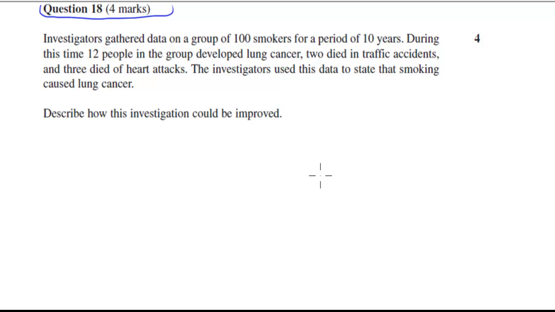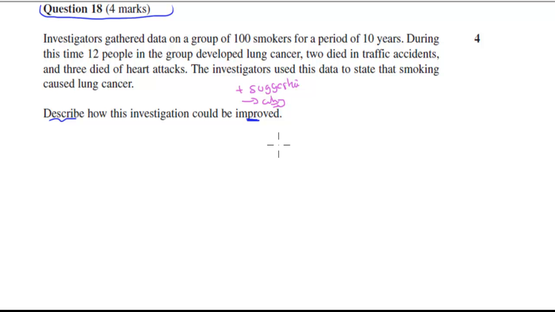Welcome back. Alright, so it says describe how this investigation could be improved. There's a couple of things here when it comes to the question already. It says how could it be improved, which means you need to give suggestions in terms of how it could be improved, but also say why you think whatever you're saying needs improving.